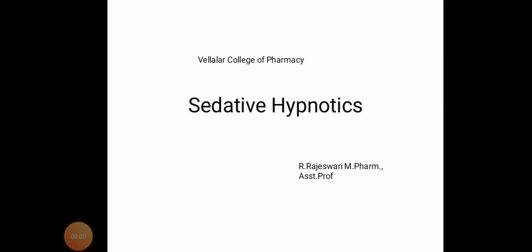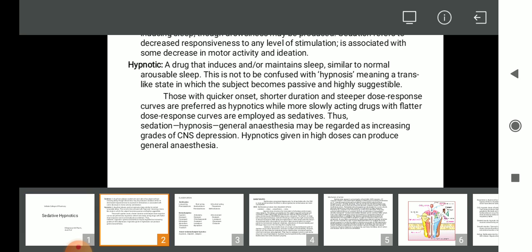Hello everyone. Today let us start with a newer topic of CNS, sedatives and hypnotics. Here I just want you to be clear about what is a sedative and what is a hypnotic. A sedative is a drug that subdues excitement, that is, it reduces the excitement and calms down the subject without inducing sleep. It does not produce sleep, but it reduces the excitement of the person.